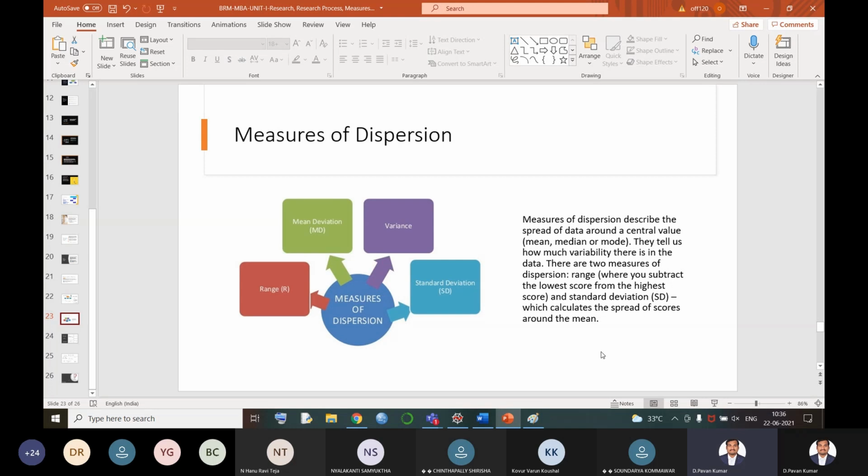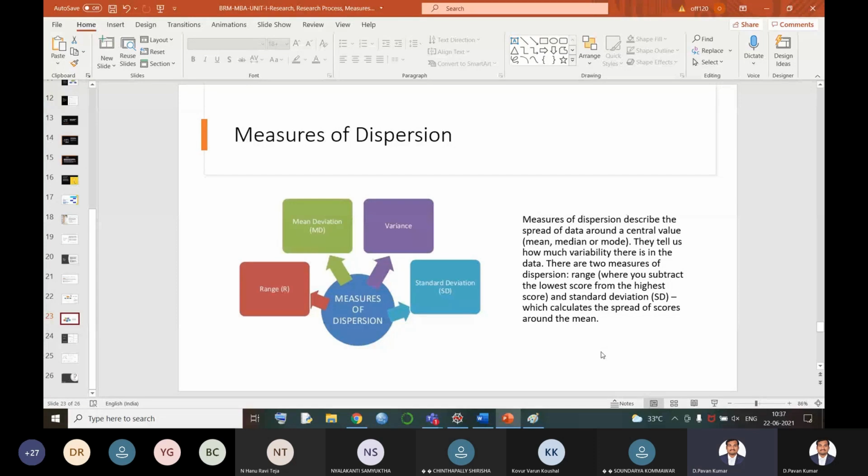For example, finding out the average of the total class. That means I'll be collecting all the pass percentages of each and every individual and finding out the average for those pass percentages. Now I'll get one value, which is called 62.5 or 80.3, whatever the value might be. Now, that 80.3 is the only one value which is describing the 100 students in the class, means what? I can say that on the average, all the students in the class are of first class with distinction. Average of the class is 80.3.